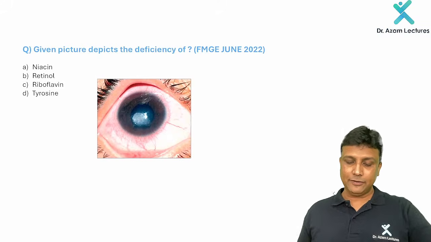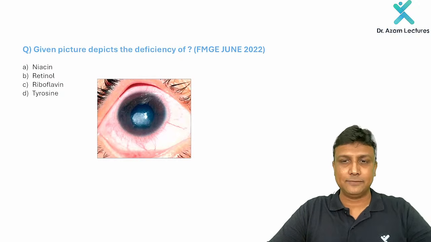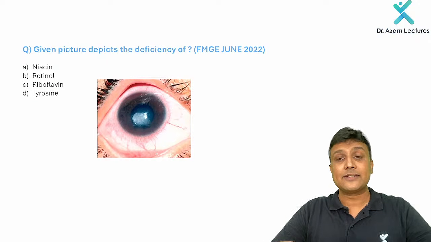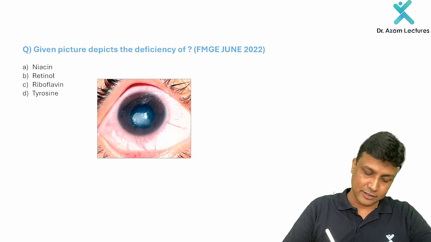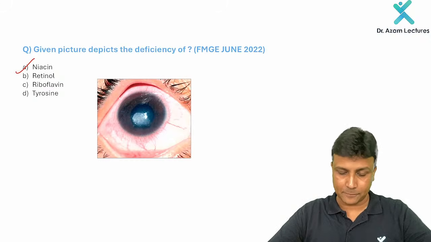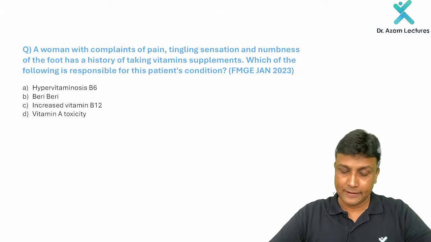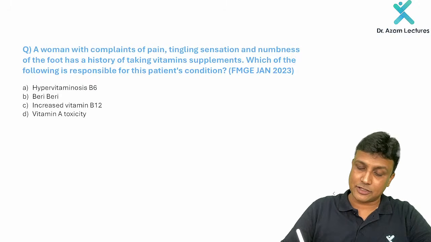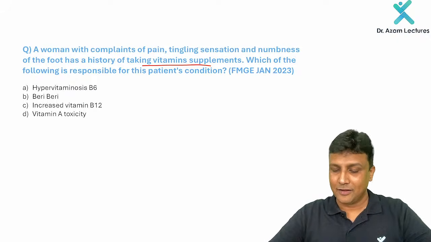Next one. The given picture depicts the deficiency of what? You can clearly see in this picture, congestion is seen around the cornea, my dear friends. That is circumcorneal congestion, and circumcorneal congestion also happens in the deficiency of vitamin B3. That is why I've included this one. Don't get confused here, sir. Fine. A woman with the complaints of pain, tingling sensation, and numbness of the foot has a history of taking vitamin supplements. This time it is not deficiency, it's actually toxicity here.